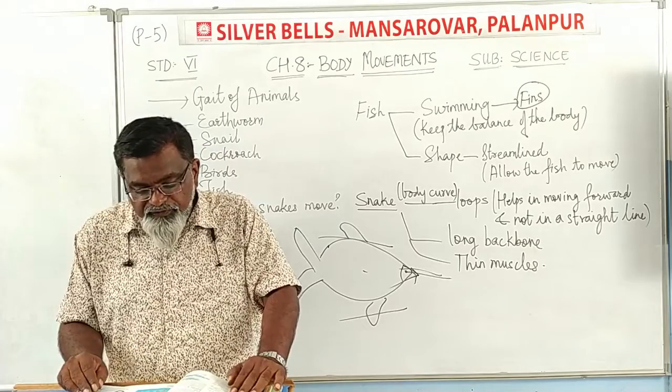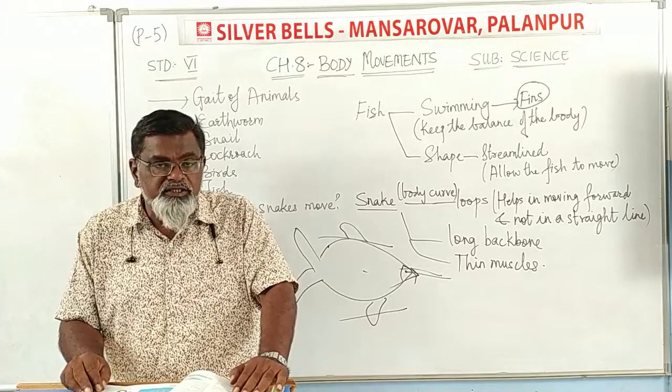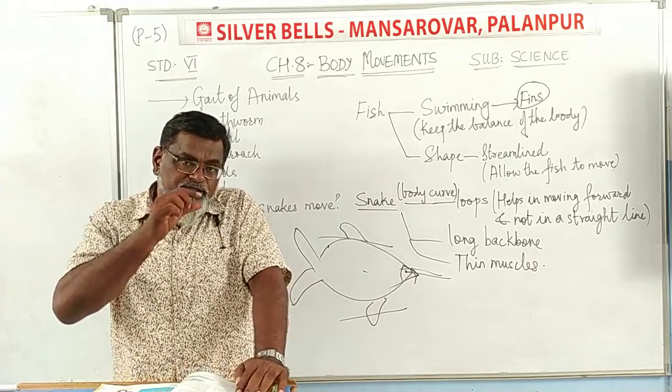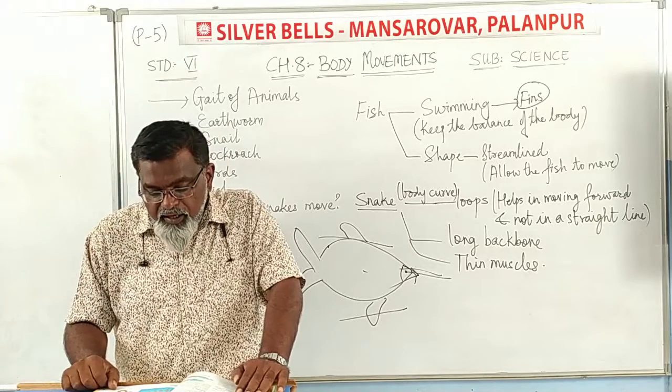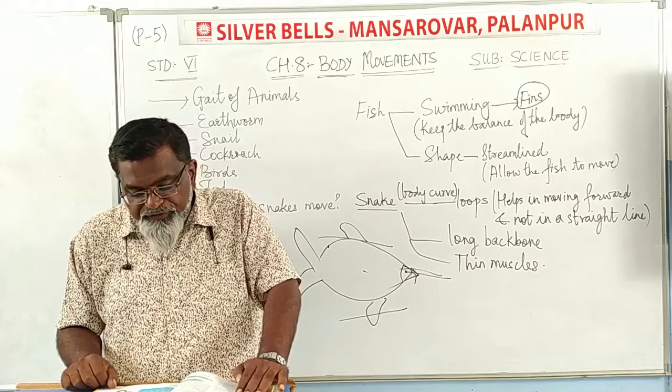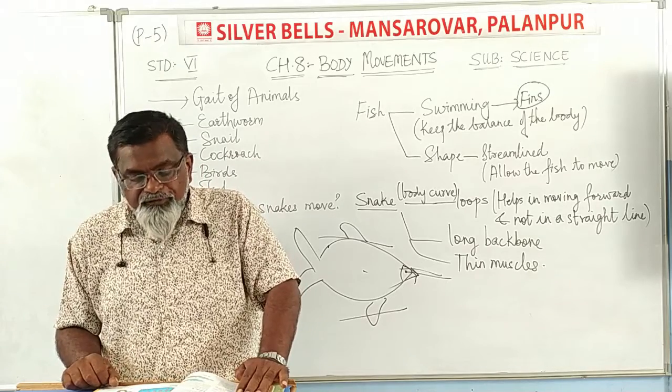The skeleton of the fish is covered with strong muscles. The skeleton, the fish bones, are covered with strong muscles. During swimming, muscles make the front part of the body curve to one side.